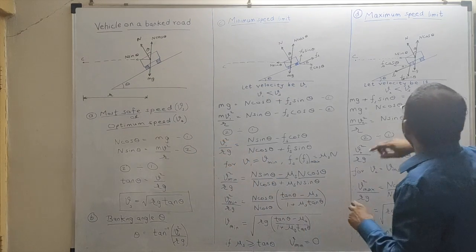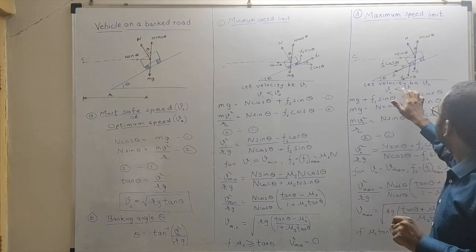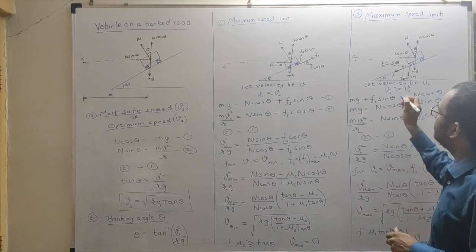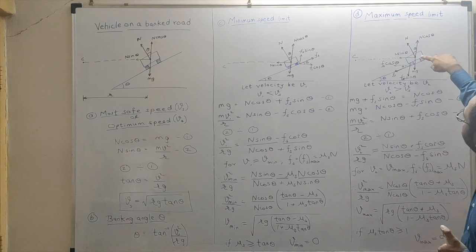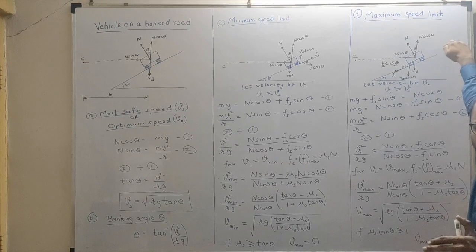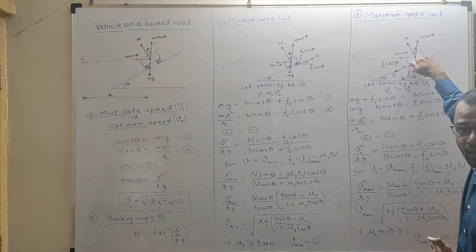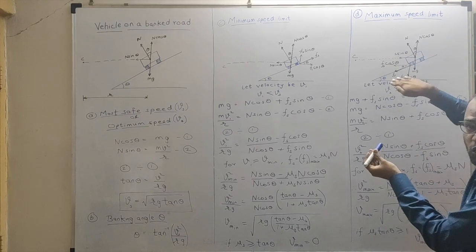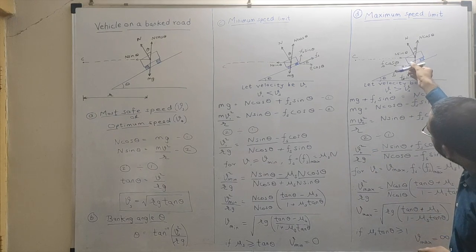Let us say this velocity is V2, greater than Vs. For V2 greater than Vs, the vehicle will tend to skid up, and in the absence of frictional force it will literally skid up. But in the presence of frictional force, it will still tend to skid up, but the friction force will oppose its motion, and hence the frictional force will now act in the downward direction.